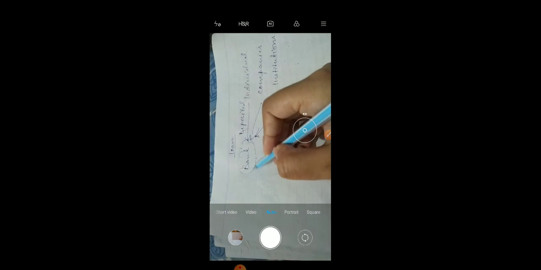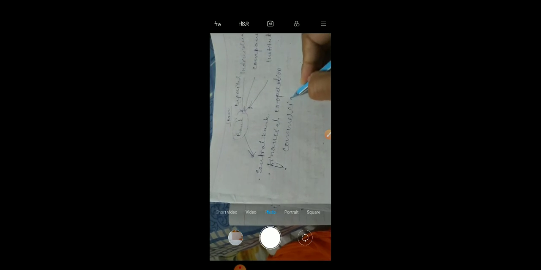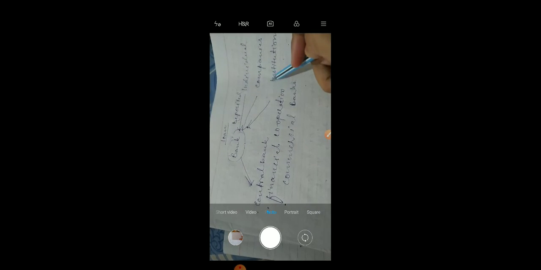Then the bank takes a loan from the central bank, financial corporations and institutions who provide loans, and some commercial banks. Commercial banks accept deposits, and the bank takes loans from the central bank, financial corporations and commercial banks.